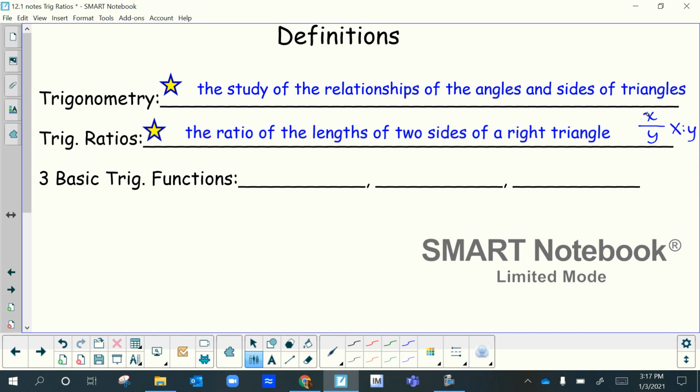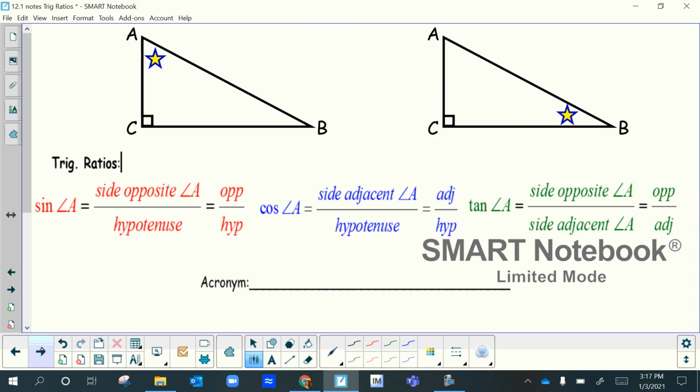And so the three basic trig functions that we are going to use are going to be sine, which for short you'll see as S-I-N. Our second one is cosine, which for short is going to be COS. And then the last one is tangent, which is going to be TAN. So the abbreviations are what you see on the calculator, and you probably have noticed them one time before. So we're going to use those right there. Those are our trig functions.